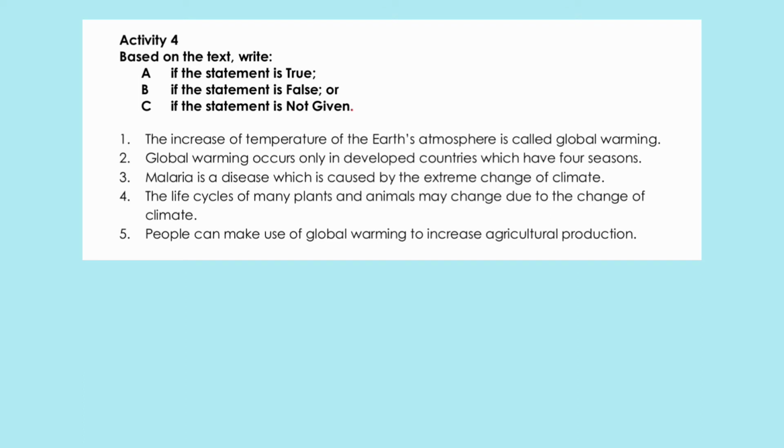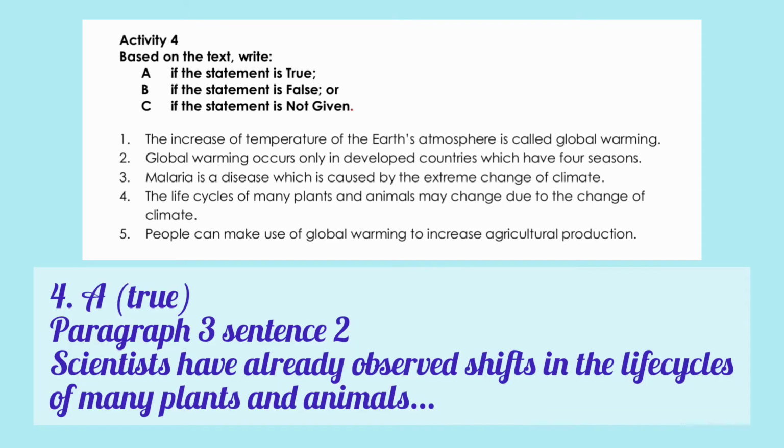Number 4, the life cycles of many plants and animals may change due to the change of the climate. This is A, true. Have a look at the third paragraph on the second sentence. Scientists have already observed shifts in the life cycles of many plants and animals. Jadi benar bahwa ada perubahan siklus hidup hewan dan tumbuhan karena perubahan iklim.